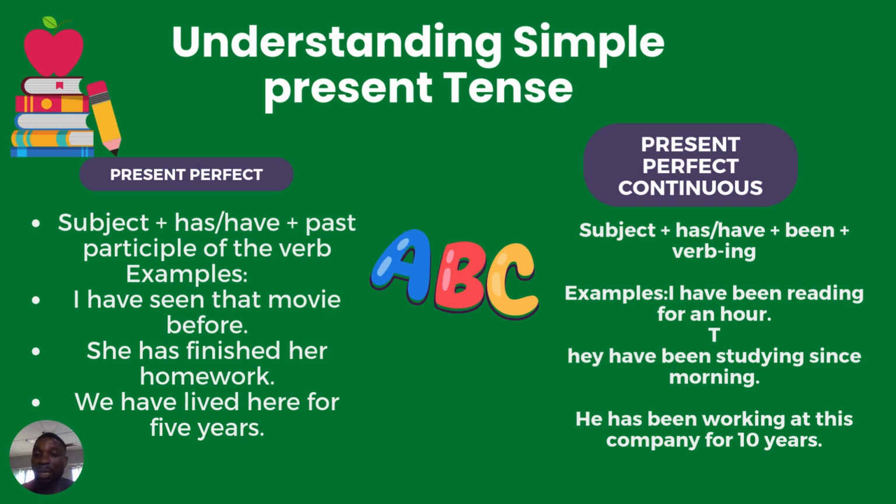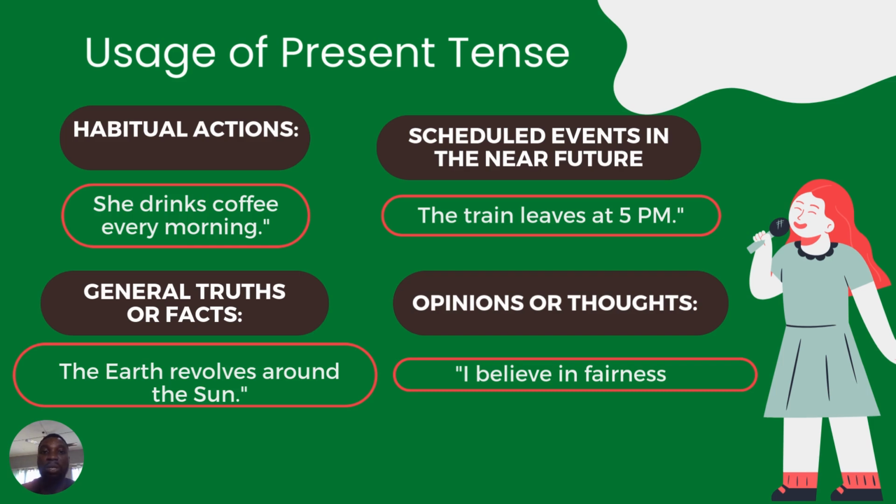They have been studying since morning. They is the subject, have been is the present perfect, while studying makes it continuous, the verb-ing. So the subject is they, have been, just like we have it in the structure, then we have the verb-ing, which is the verb in the continuous form. So that is that for present perfect continuous. So how do we make use of present tense?